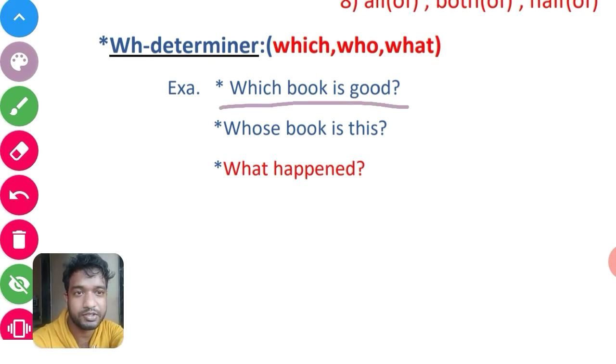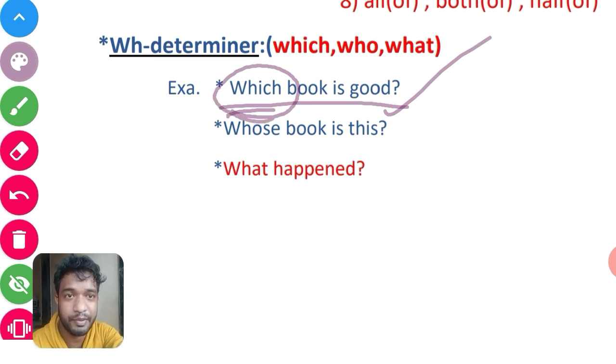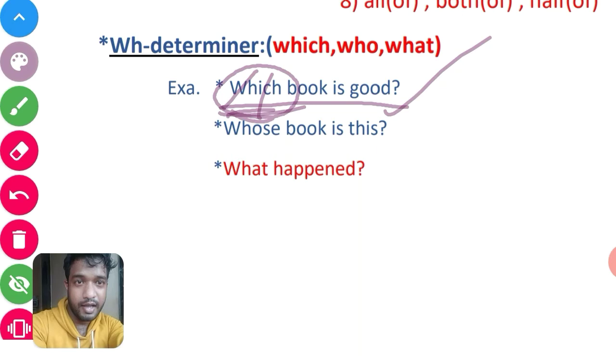This is an interrogative question with a question mark. The word which starts with WH, it is a WH word, and it is used here as a determiner. If we answer the question, which book is good, then our answer will be the name of a book.